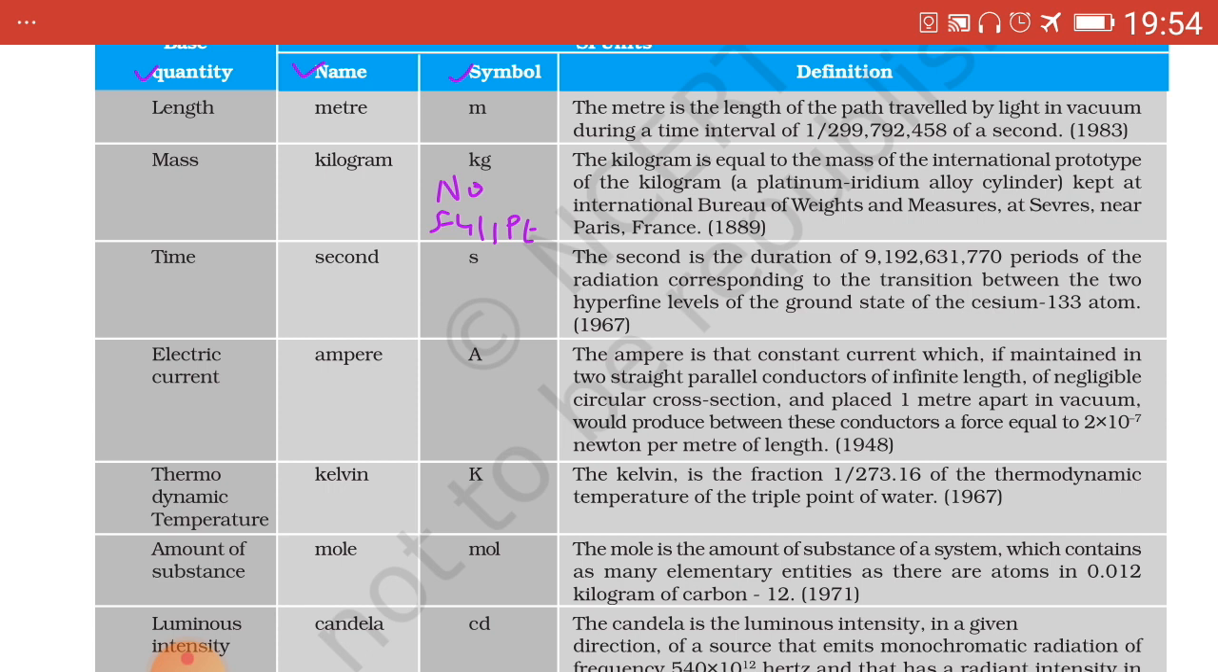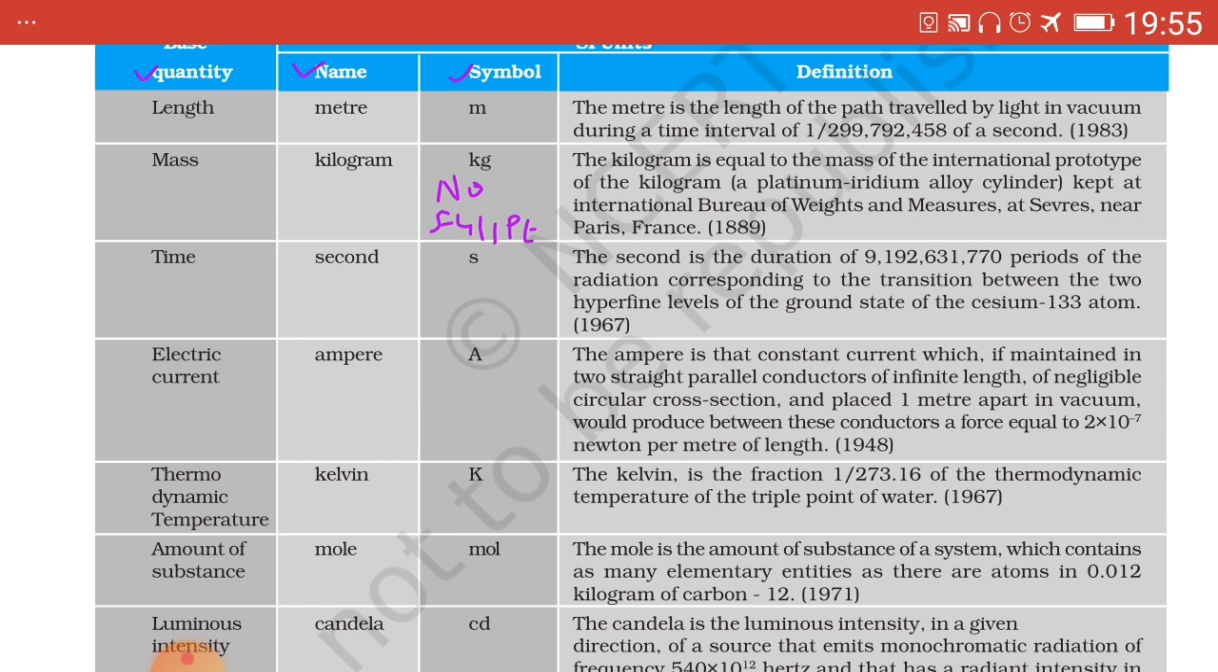Third, symbols for units do not take plural form. For example, small m only is used to denote many meters also. For example, say 5 meters. When you write it in spelling, 5 and m e t r e s has to be written, while symbolically it has to be written as 5 and small m only, without any full point.